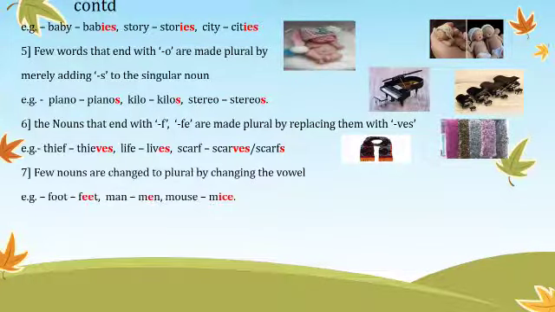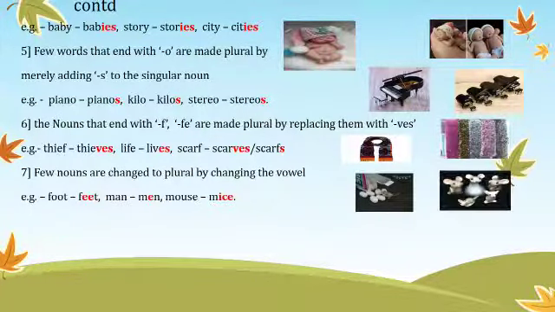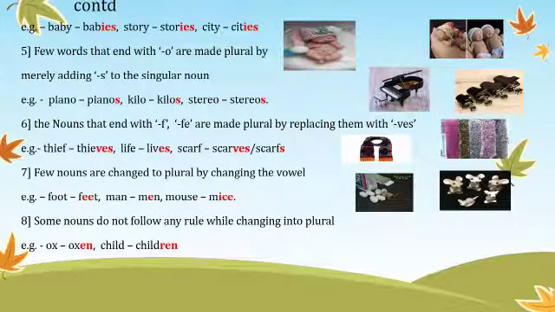Let's go to the next rule. Few nouns are changed to plural by changing the vowel. For example, foot becomes feet. One foot, both become feet. You don't say foots. You just say feet. Man, you don't say mans. You say men. One mouse, you say many mice. Can you see that picture? There's one mouse and many mice. You don't say mouses.